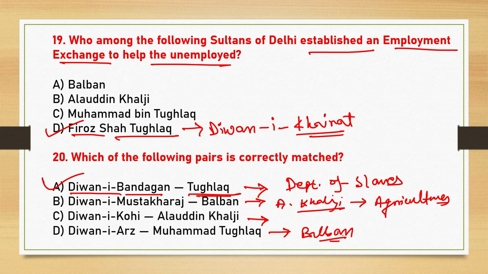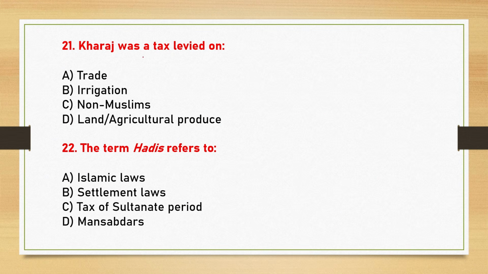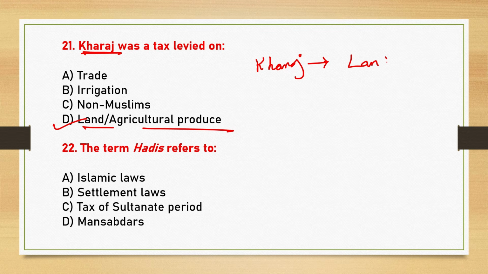Okay, next. Kharaj was a tax levied on. So what is Kharaj? So look, Kharaj was a tax levied on option D, that is land and agriculture produce. So here you have to remember some points. The tax Kharaj is related to land revenue tax. Land revenue. Okay.